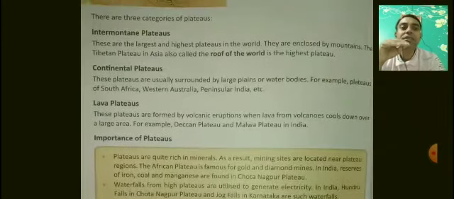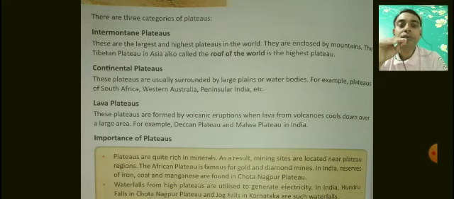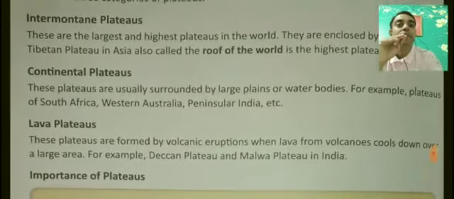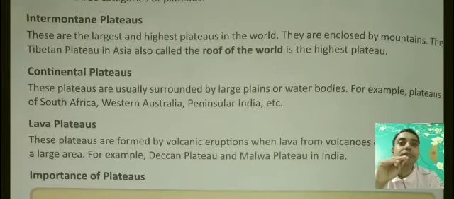There are three categories of plateaus: intermontane plateaus, continental plateaus, and lava plateaus. Now what is an intermontane plateau? These are the largest and highest plateaus in the world. They are enclosed by mountains. The Tibetan plateau in Asia, also called the roof of the world, is the highest plateau.